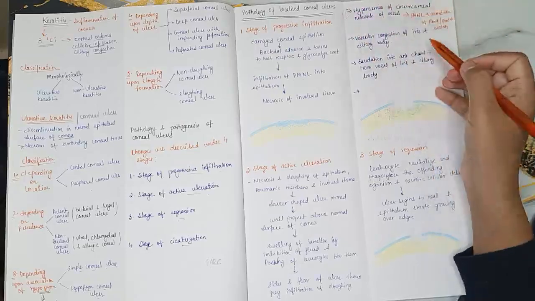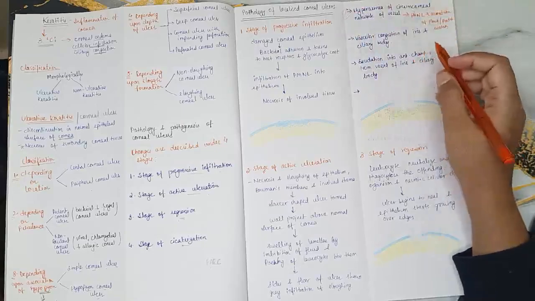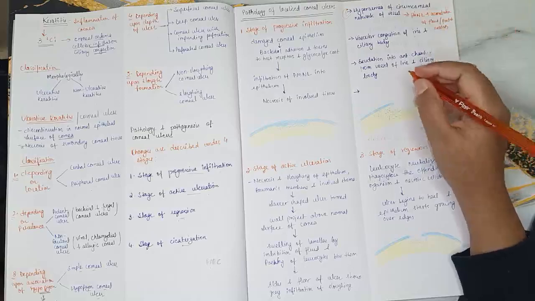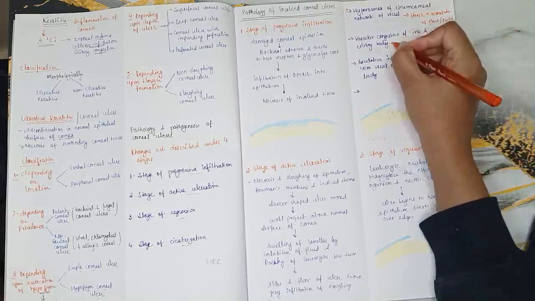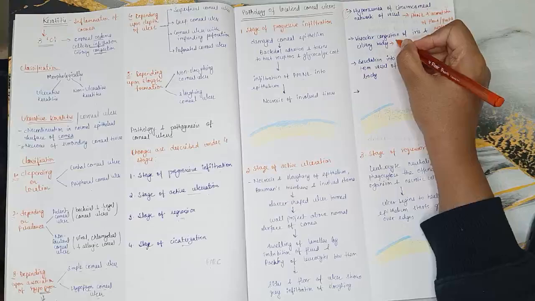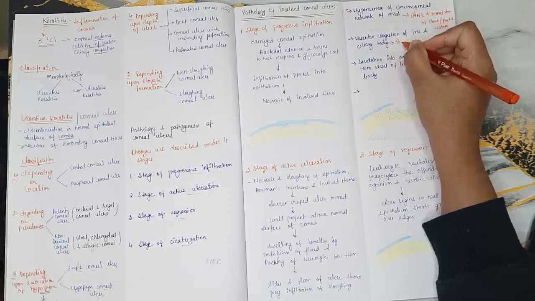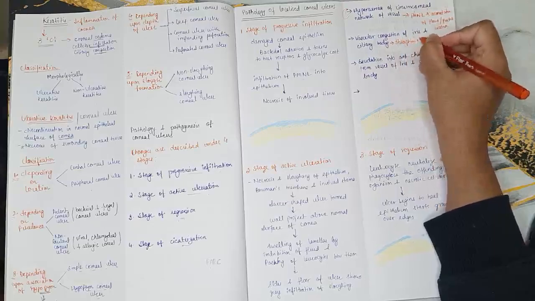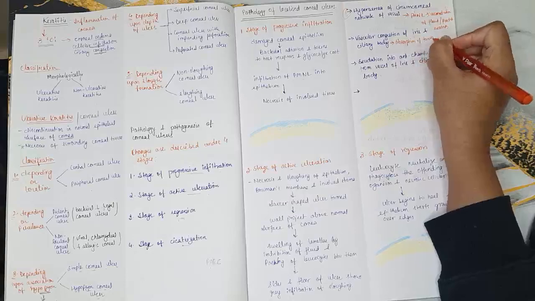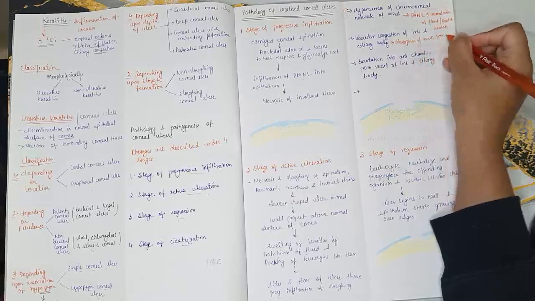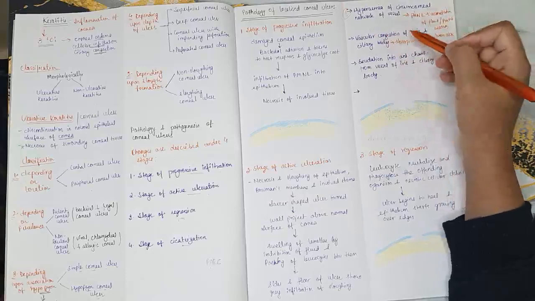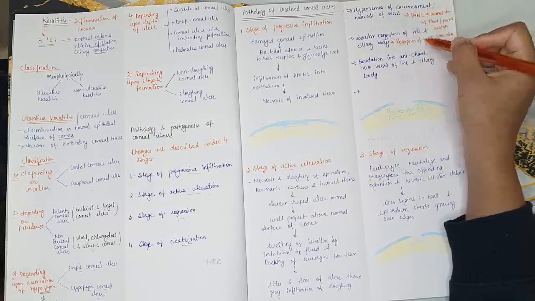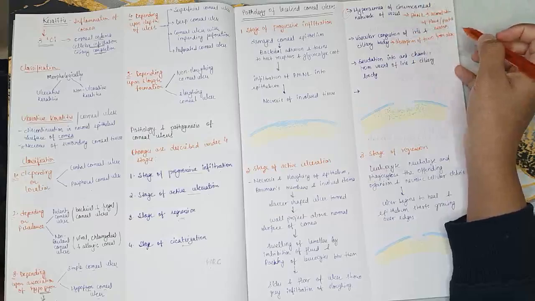Now second, vascular congestion of iris and ciliary body, and you can also find some degree of iritis. Now why does this happen? Because the toxins released by bacteria get absorbed from the ulcer. So vascular congestion in iris and ciliary body is due to absorption of toxin from the ulcer.